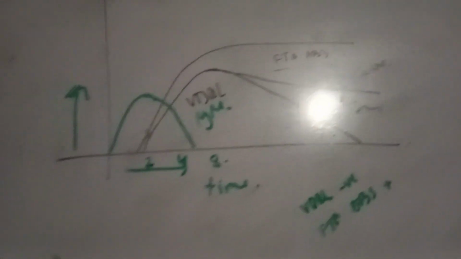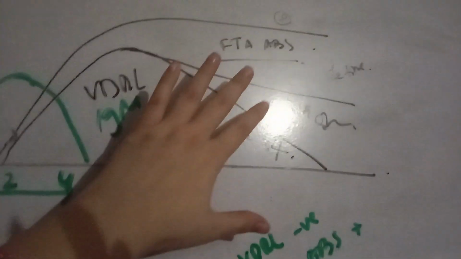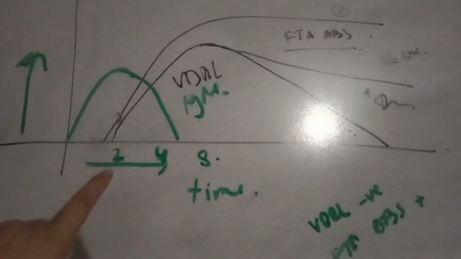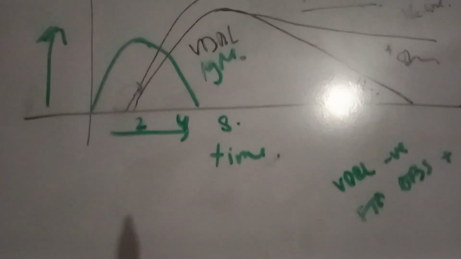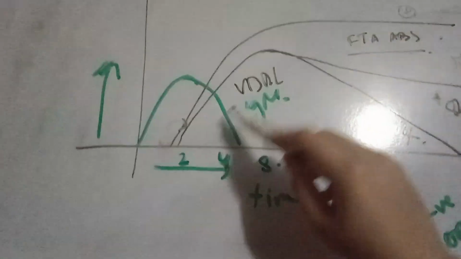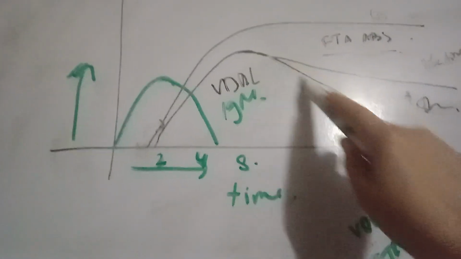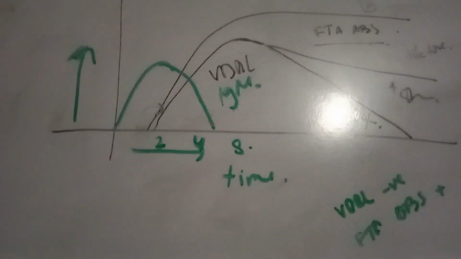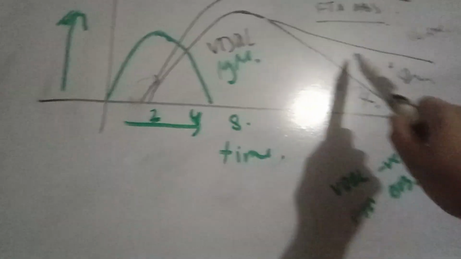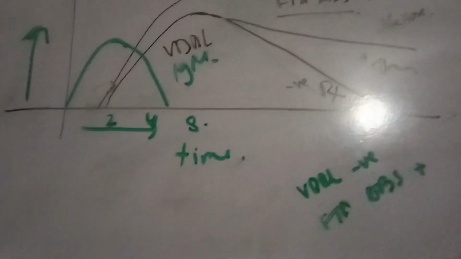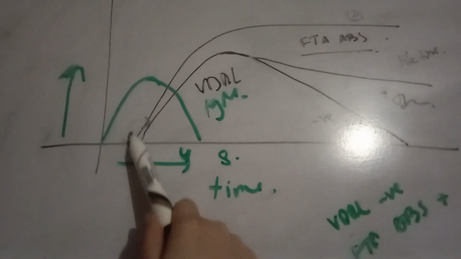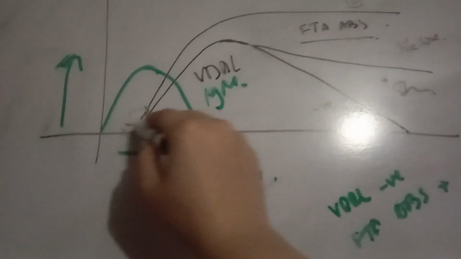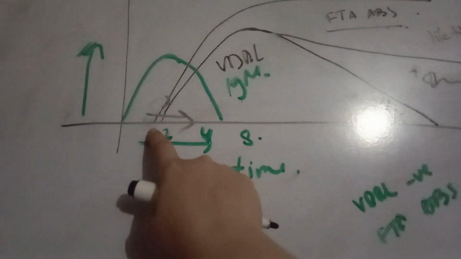Okay, and FTA-ABS is going to become positive at around 2 weeks. But after that, VDRL becomes positive, and now this is very important, it's going to fall and become negative if the patient is treated, and it's going to plateau and stay positive if the disease is untreated. But remember that its positivity comes after the FTA-ABS. Okay, it's in this direction. So first we have this and then we have this.